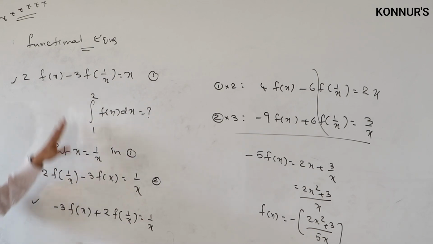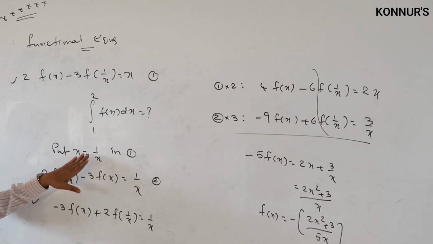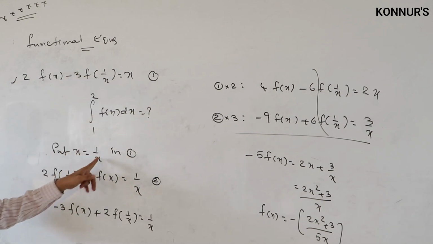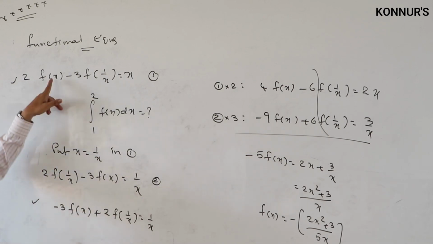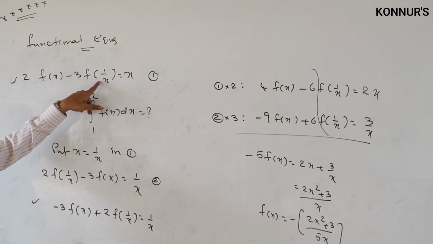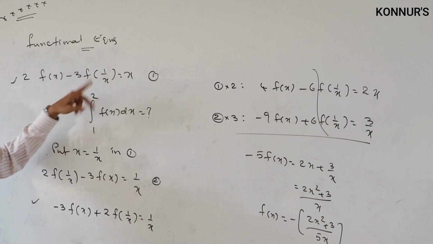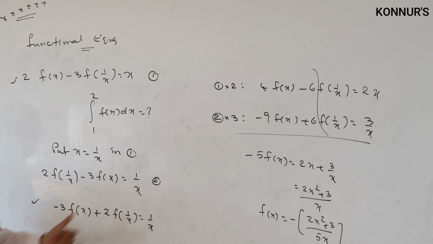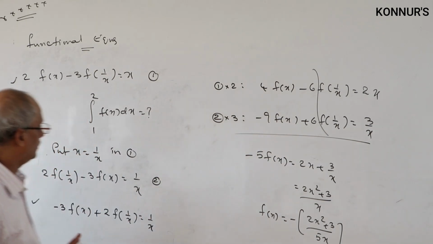To this problem, this idea, why am I writing it? Since it involves x and 1 by x, I am writing x as 1 by x. Suppose sometimes they will give you x plus 2 here. Then again I will write x equal to x minus 2, then I will solve. It depends on the problem. Now the function is over.